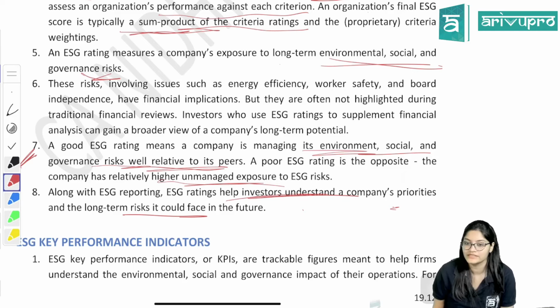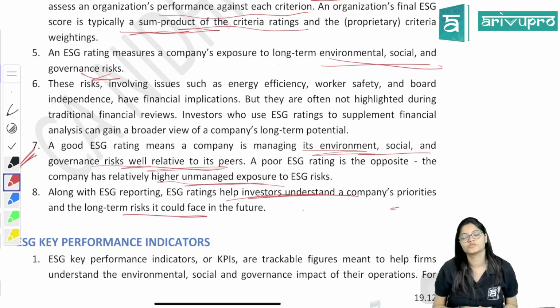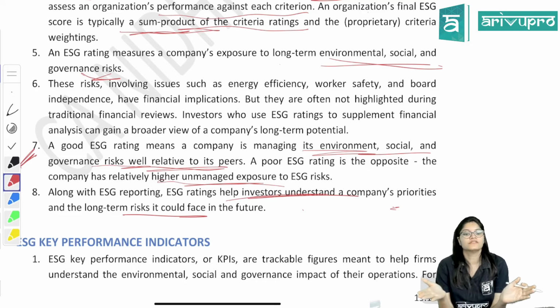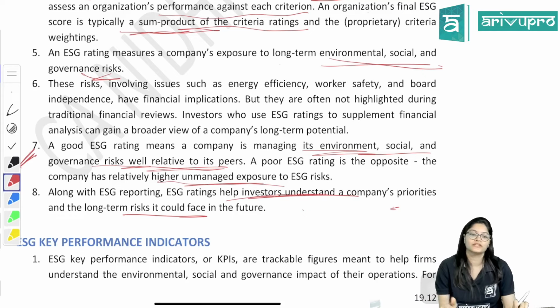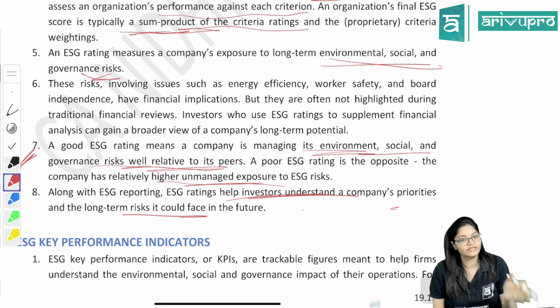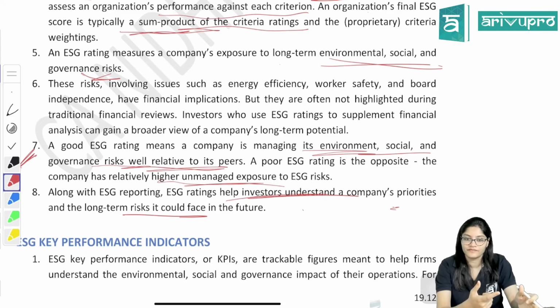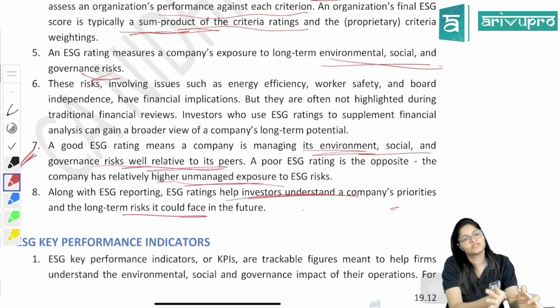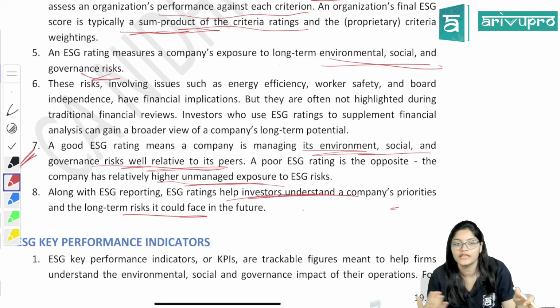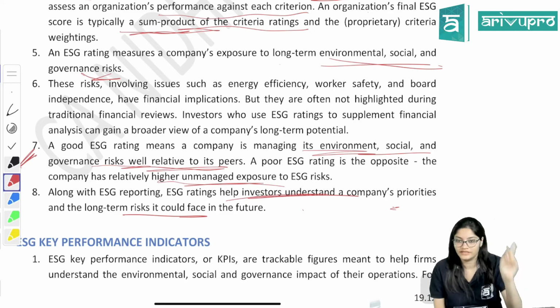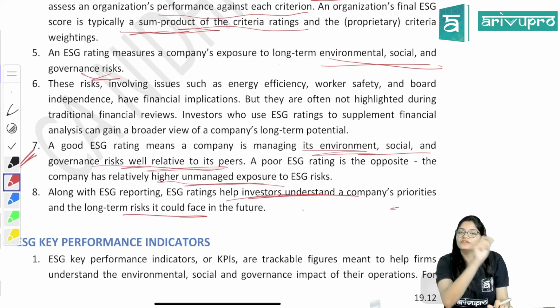Done. What do you mean by ESG scores? Very simple. ESG scores are nothing but the scores which are given to different companies for how you are managing your environmental, social, and governance factors. Different ESG platforms will have different criteria to measure this, right? And it could be industry specific, it could be industry agnostic as well. They will first develop the criteria, and against that criteria they will give the ratings.